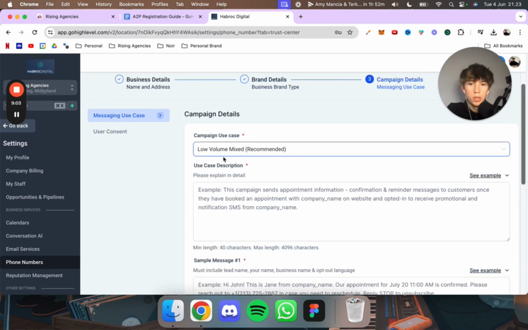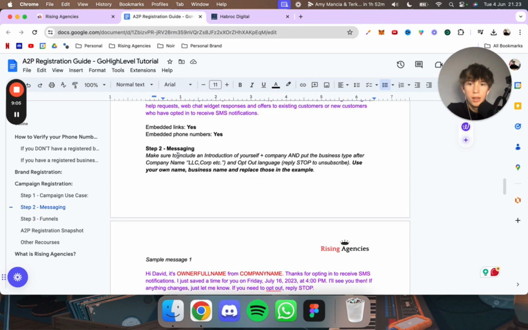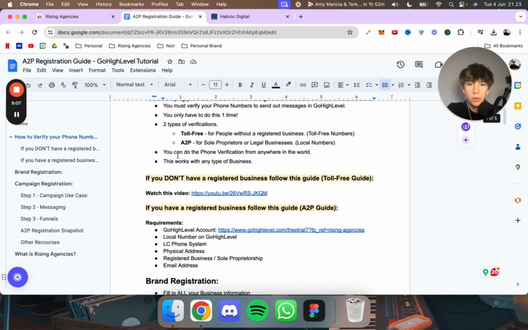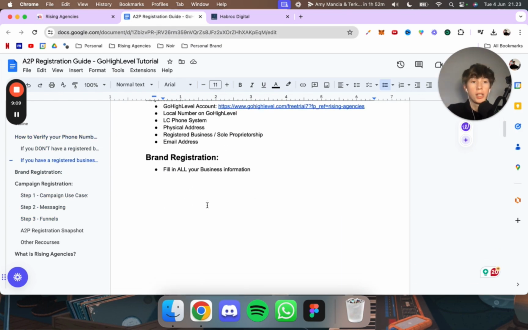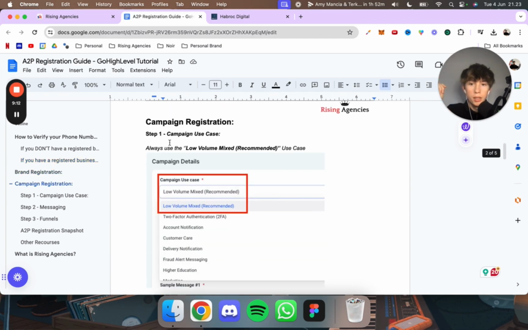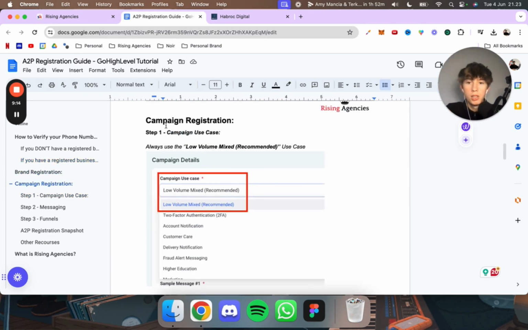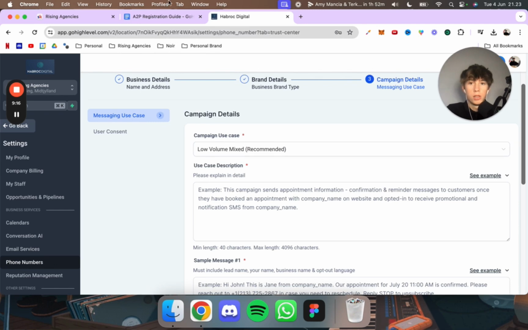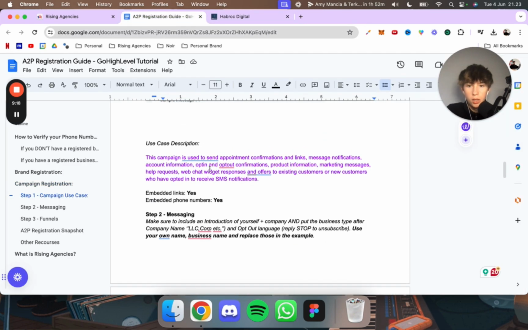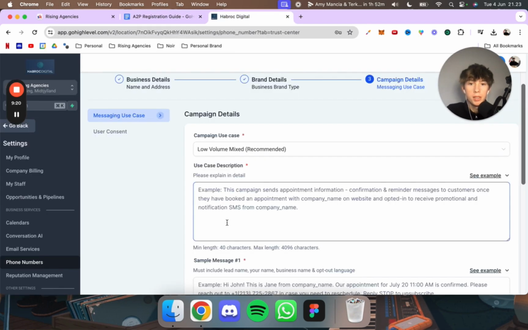And what we then want to do is start following the guide in here, okay? So if we go all the way up, you see this is the beginning. You find this sheet in the description, by the way. Then you see campaign registration, okay? So campaign use case, low volume mixed. That's right. Use case description, you just copy paste this into this.